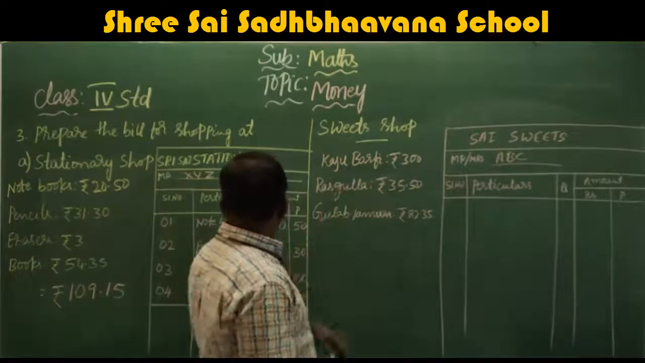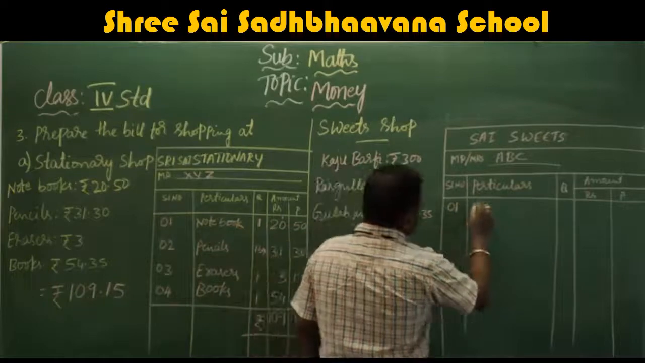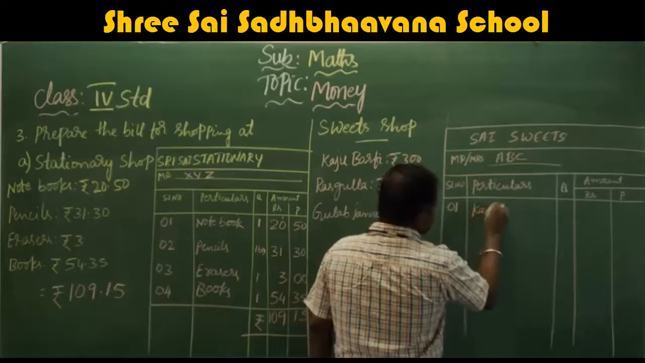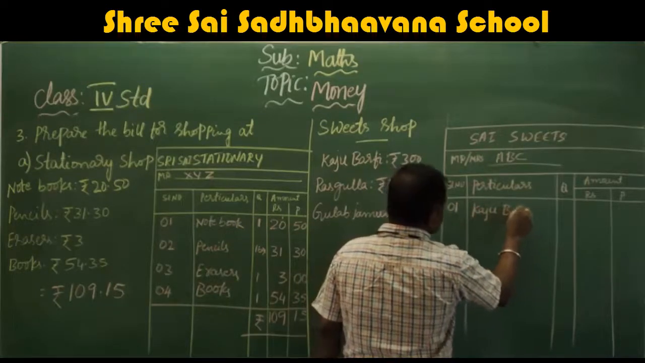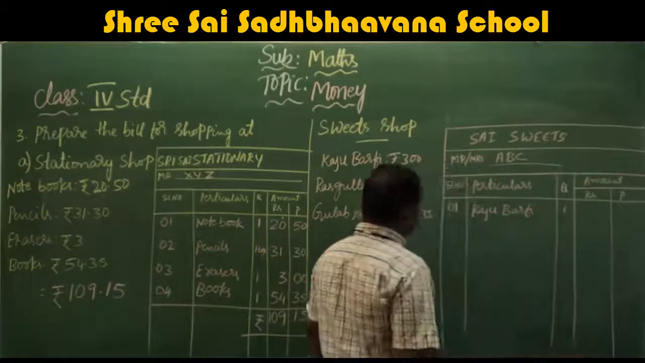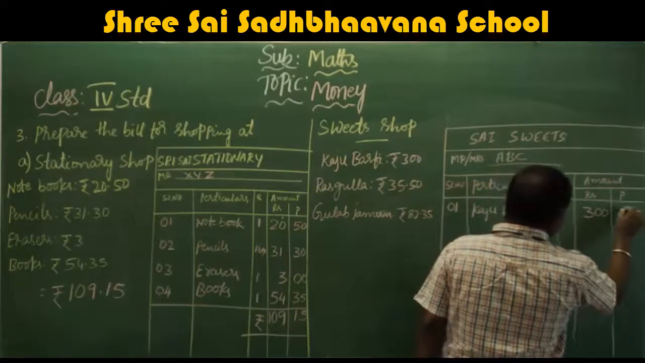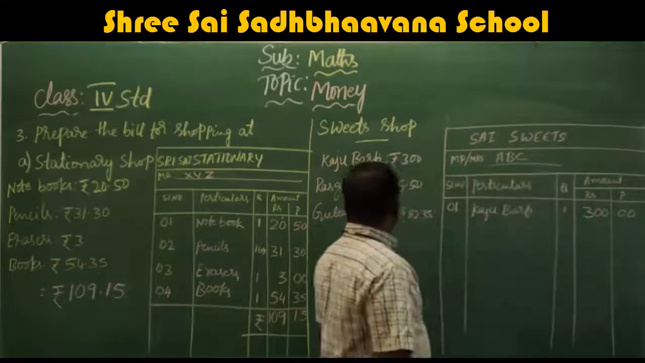Okay, so serial number 1, what is that one? Kaju Barfi. Quantity, just you will write 1, rupees 300. No paisa, you write down 00.